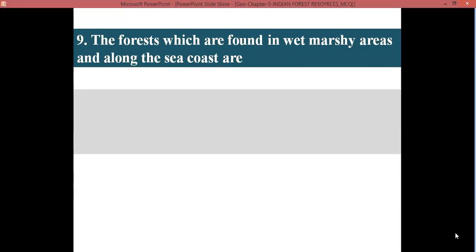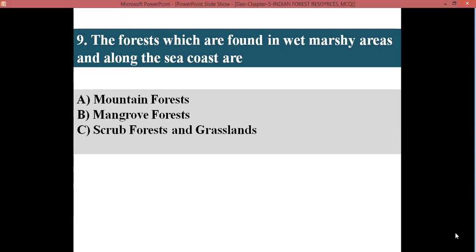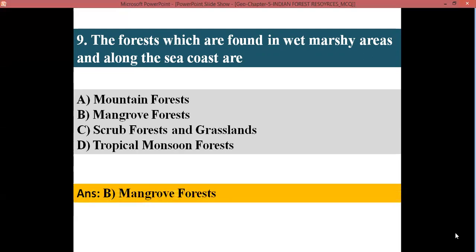The forest which is found in wet marshy areas and along the sea coast is A. Mountain forest, B. Mangrove forest, C. Scrub forest and grassland, D. Tropical monsoon forest. Yes, children, the correct answer is mangrove forest. Mangrove forest you can find in marshy areas and especially in coastal areas. To control coastal erosion, these mangrove forests are developed.